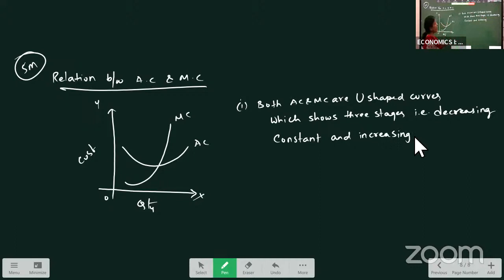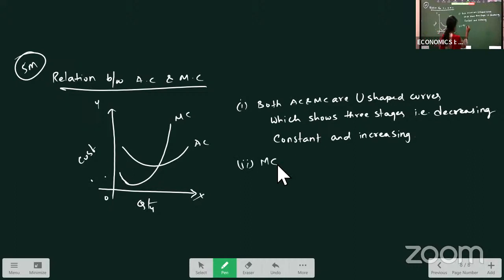See, as we produce more quantity, cost is decreasing, reaching the minimum, and then increasing. Similarly, you can see my marginal cost is decreasing, reaching the minimum, and then marginal cost is increasing.